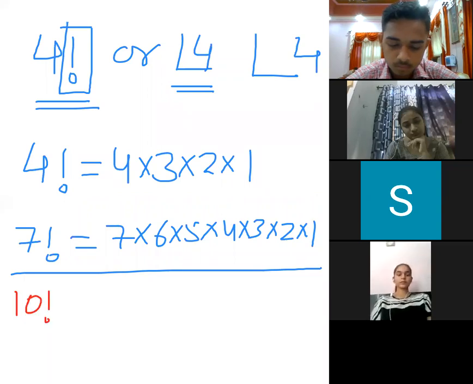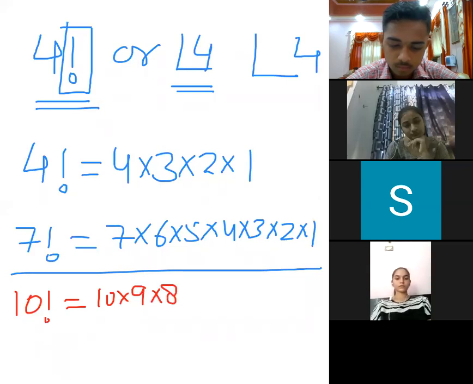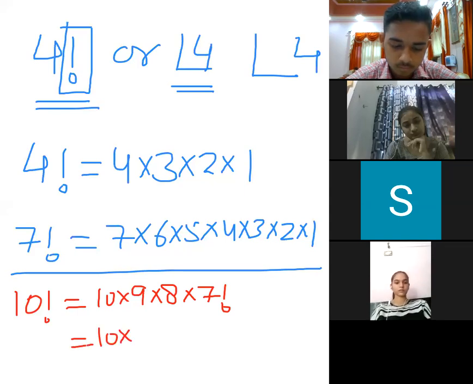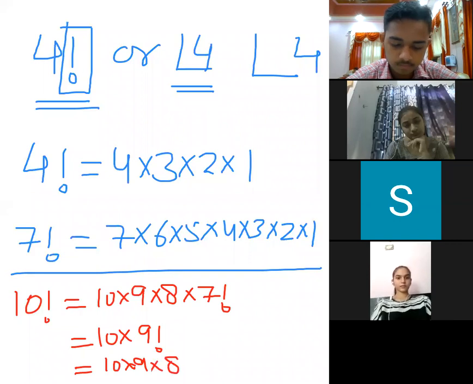So I can write 10 into 9 into 8 into 7, 6, 5, 4, 3, 2, 1. So I can write it as 7 factorial also. Means anywhere we can stop. I could also write it as 10 into 9 factorial. I could also write it as 10 into 9 into 8 factorial. Wherever I want to stop, I can. This will help us to understand.